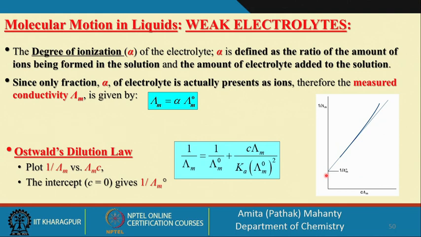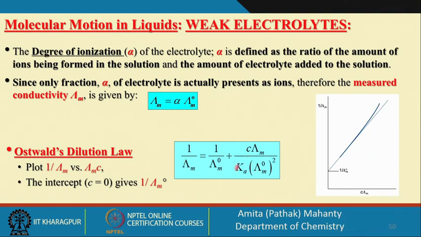So, if you run an experiment for a weak electrolyte at various concentrations, you measure the molar conductance using a conductometer. For each known concentration, you keep reading the value of the molar conductance from the meter, and then you plot 1 by the molar conductance against the molar conductance value multiplied by the concentration.